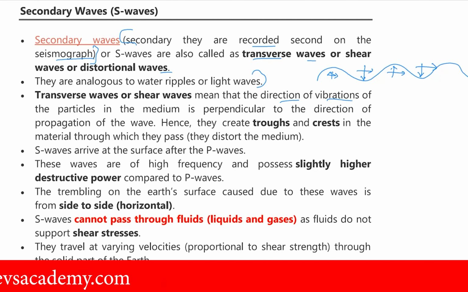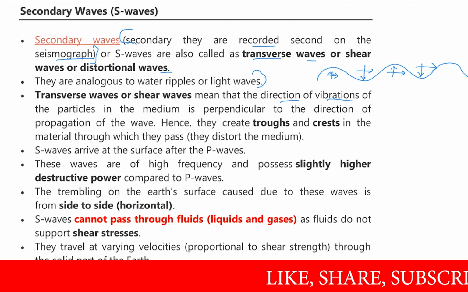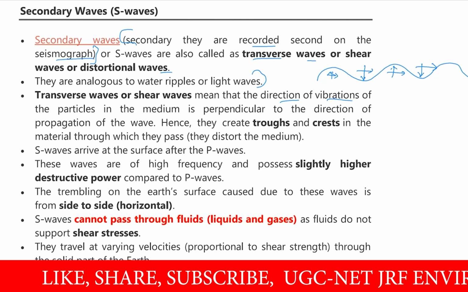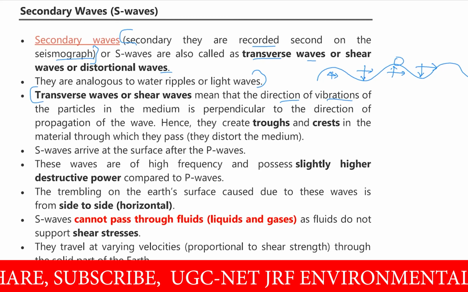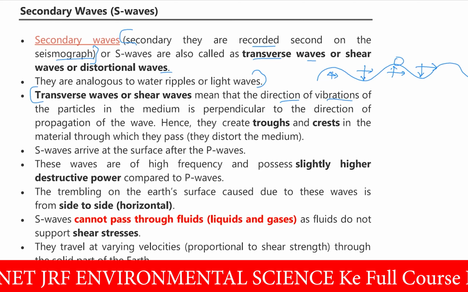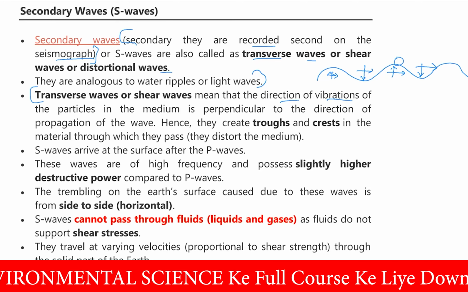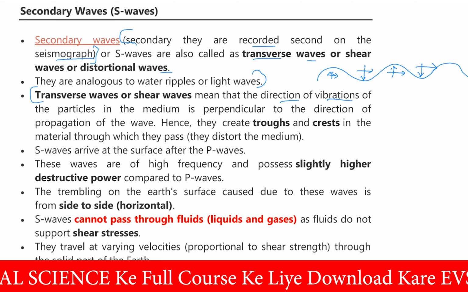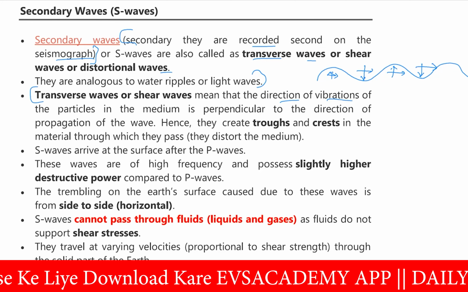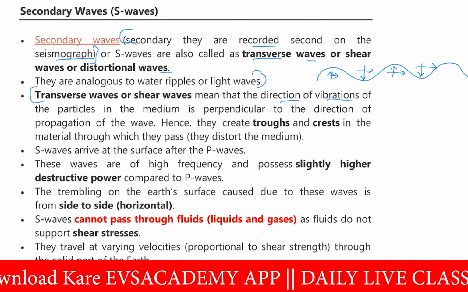Hence, they create troughs and crests. This is the trough, this is the crest, this is crest, this is trough. In the trough and crest formation taking place, they distort the medium. That's why these are called distortional waves, transverse waves or shear waves. The S waves arrive at the surface after the P waves, as I have already told you. These waves are of high frequency and possess slightly higher destructive power compared to the P waves.